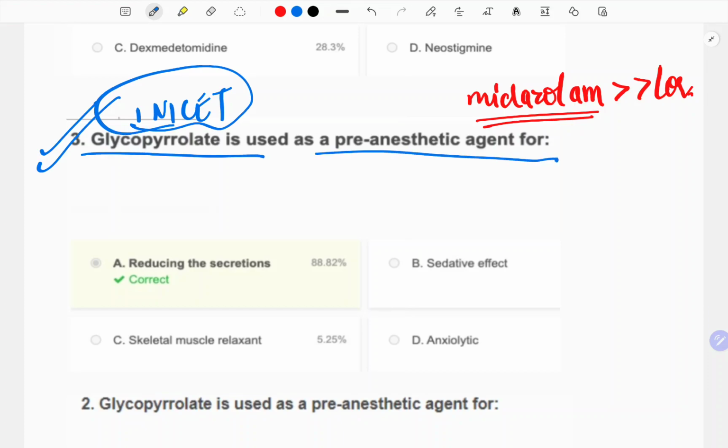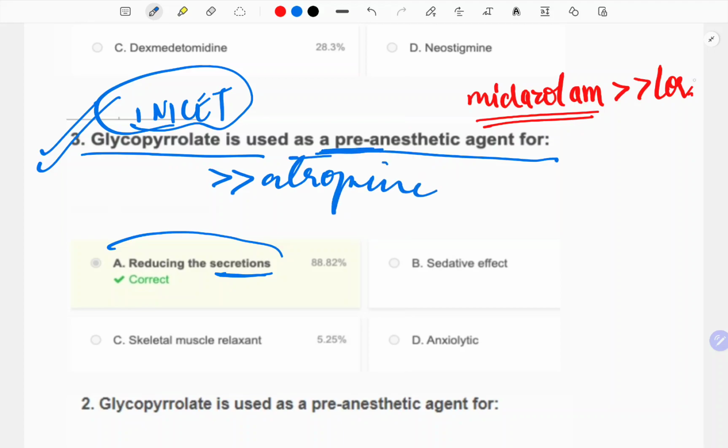Glycopyrrolate is used as a pre-anesthetic agent. See, why? Because it reduces the secretion. It is an anticholinergic. The preferred is glycopyrrolate, and if not available, then atropine, in the pre-anesthetic.